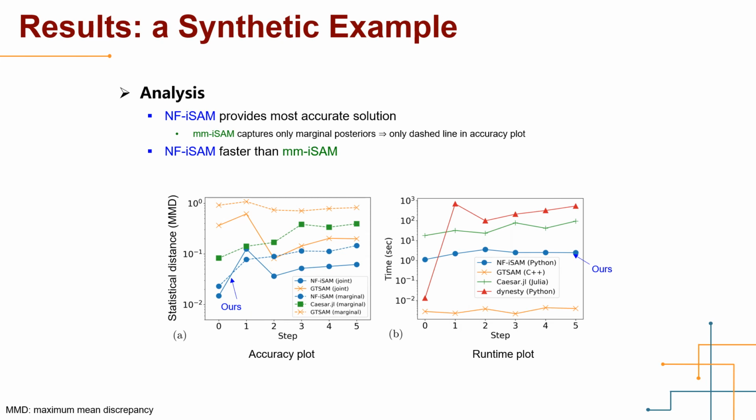The figure on the left shows the statistical distance between our solutions and the reference solution on the synthetic example. NF-iSAM reaches the lowest distances across different time steps, which indicates consistently better accuracy than iSAM and mm-iSAM. The figure on the right shows the runtime of different methods. Despite our Python implementation, NF-iSAM is faster than mm-iSAM.